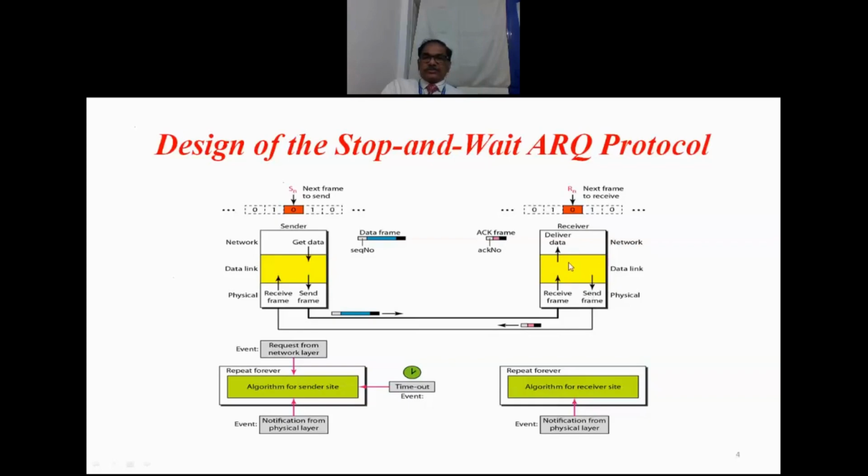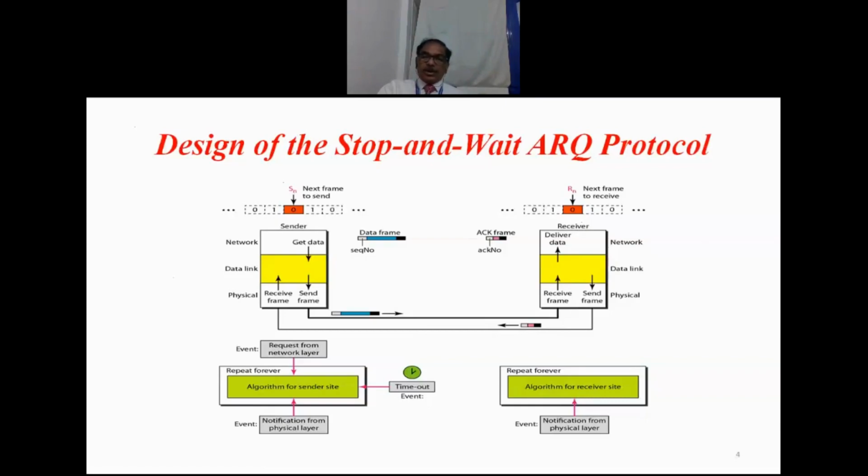Suppose I have received frame number 2. If the next acknowledgement I am sending is 3, it means I have received 2 and I am expecting 3. That is the meaning of these acknowledgement numbers. Depending on the requirement, some protocols at the receiver will inform the sender that I have received so-and-so frame. That is the received number.